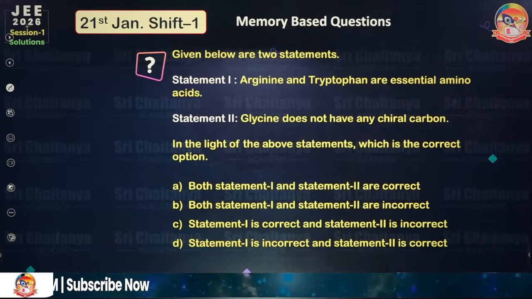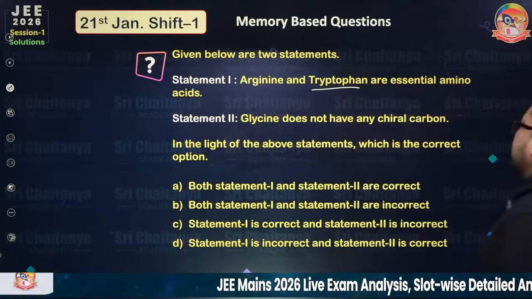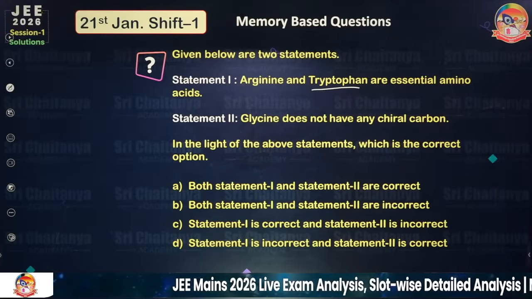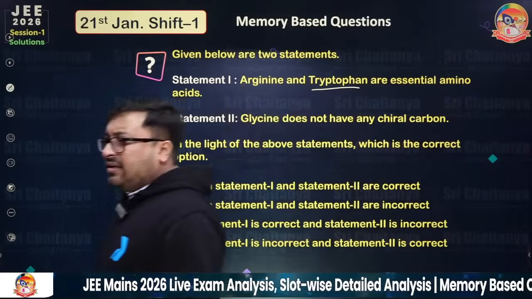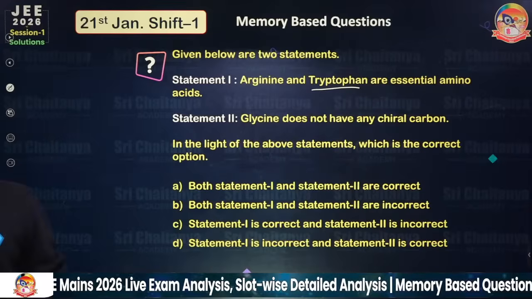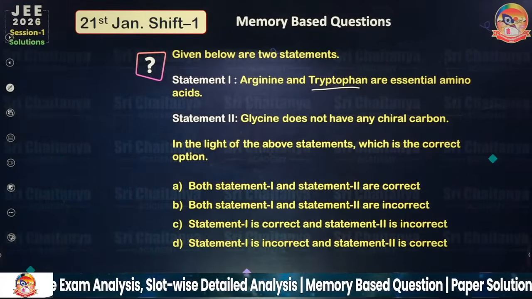So given below are two statements: arginine and tryptophan are essential amino acids. Glycine does not have any chiral carbon. So please, what should be the right answer? Everything is written in your NCERT. I hope you will give the correct answer for this question.